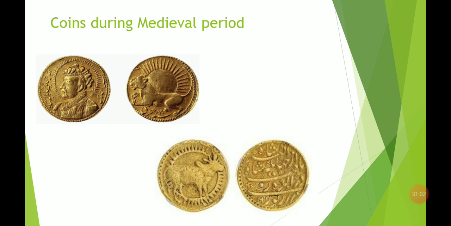There you can see the bull is minted, and the bull represents prosperity in any nation, because in earlier times there were no tractors used for cultivation or for plowing the field. Bulls were used. So where farming is flourished, definitely that kingdom's economic condition will be good. Probably for this purpose they have depicted the bull, and something is written on the other side of the coin.